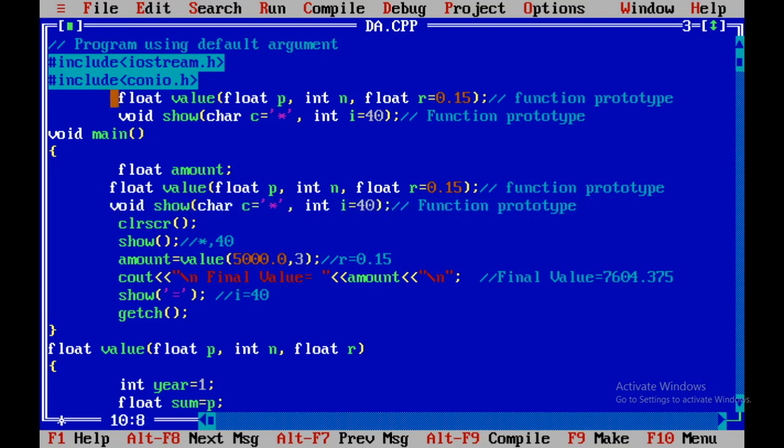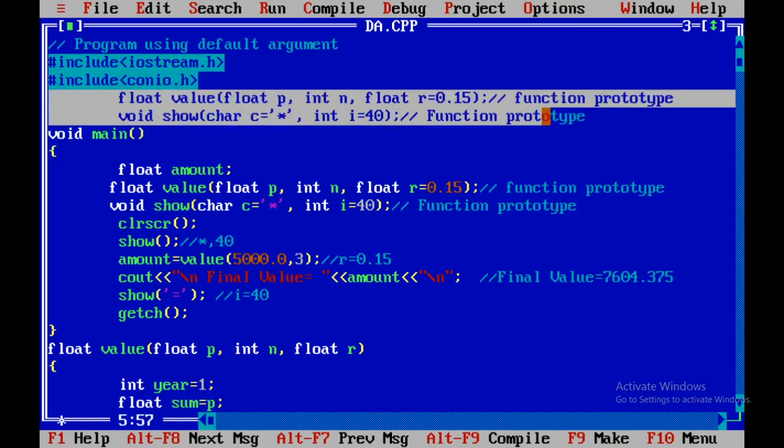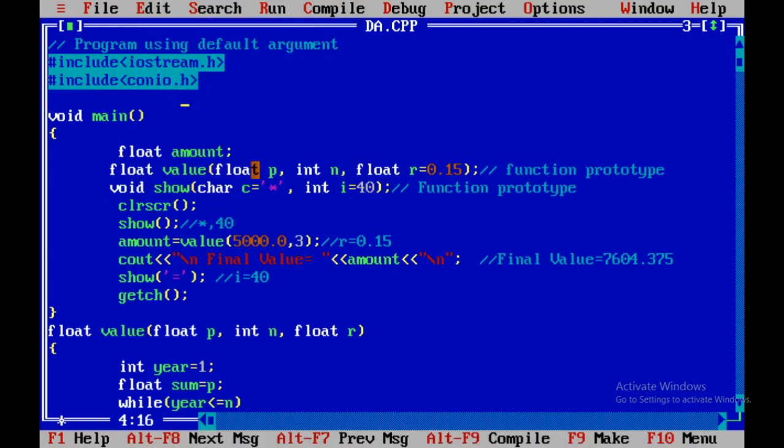Okay, here I remove this now. Edit, cut.